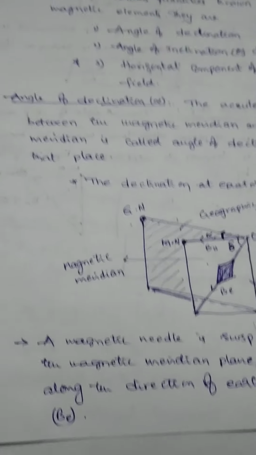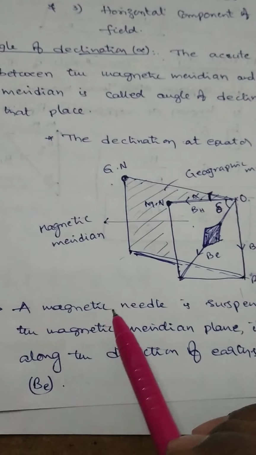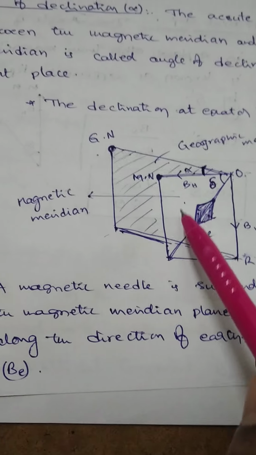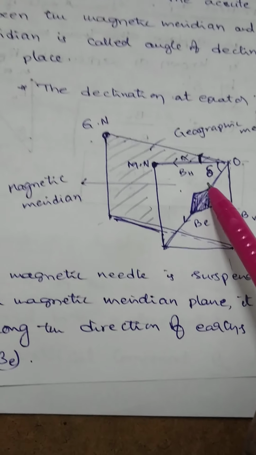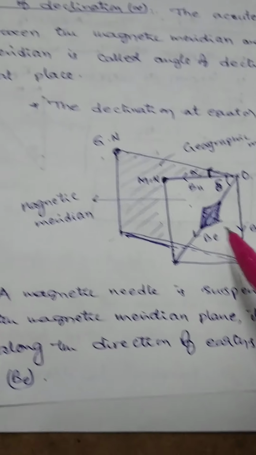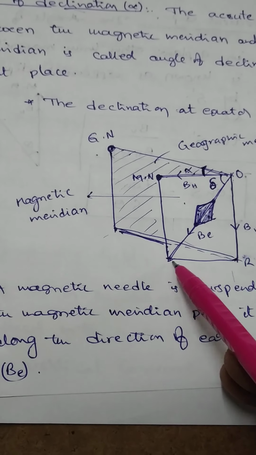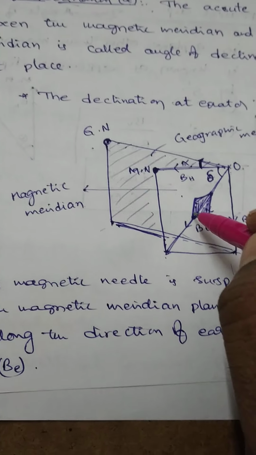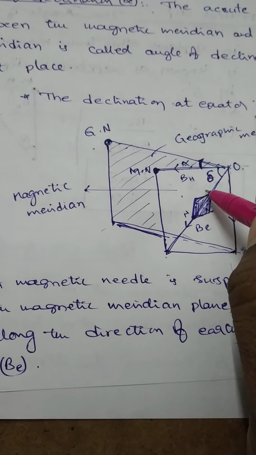Now suppose a small magnetic needle is suspended freely in the magnetic meridian plane. In this plane, the needle will come to rest at one position. This is the equilibrium position of the needle, with its north and south poles.